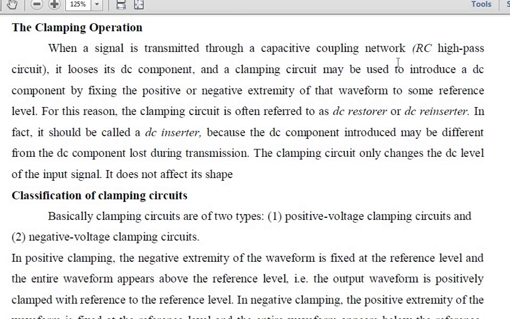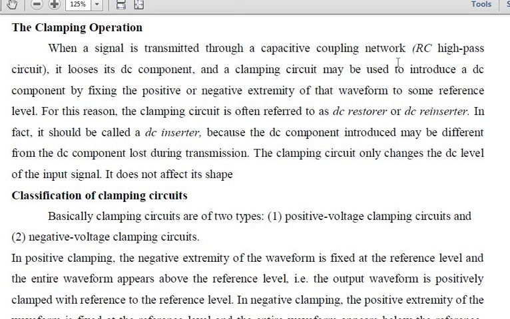Since you lose a DC component, to restore that DC component we use this clamping circuit. You are reinserting or restoring your DC component.